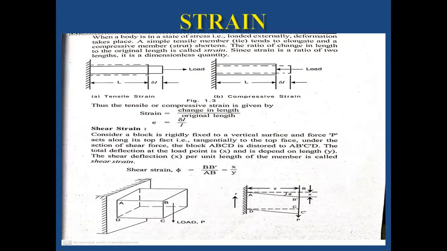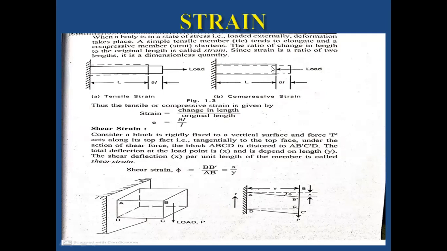Next, strain. Strain is when your body is in a state of stress, that is, loaded externally, deformation takes place. While applying the load, some deformation takes place, which changes its dimension. A simple tensile stress tends to elongate, or a compressive member shortens. A compressive member you can call a strut; a tensile member you can call a tie. The ratio of change in length to the original length is called strain.